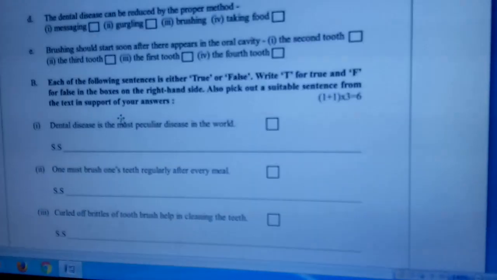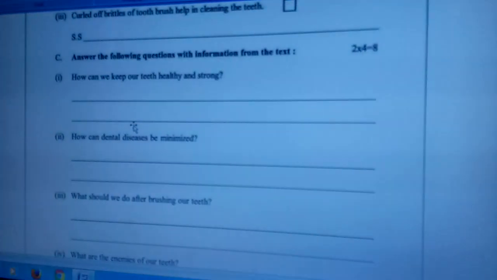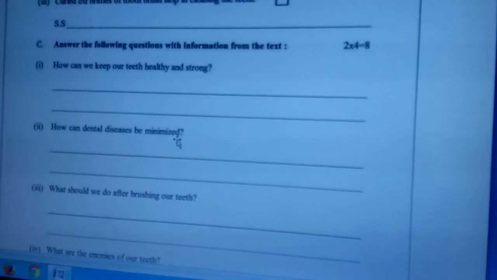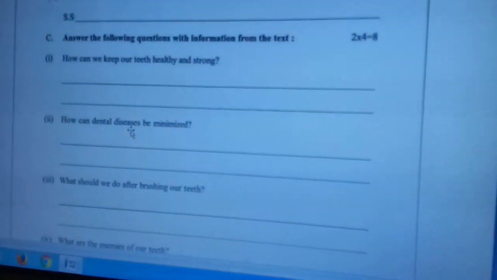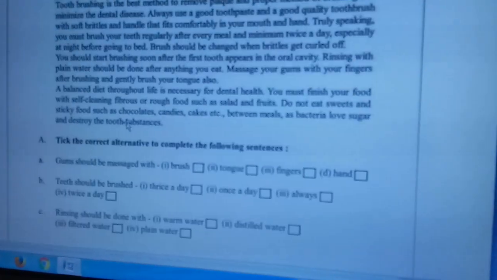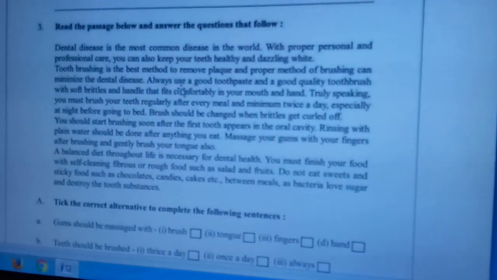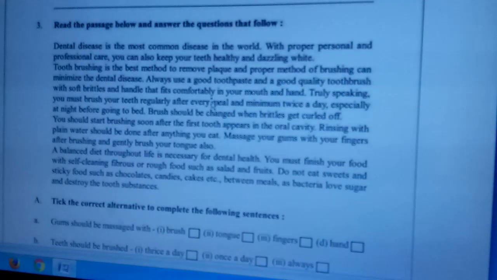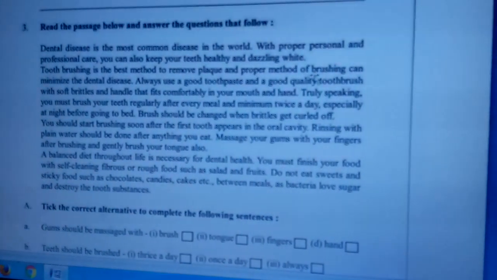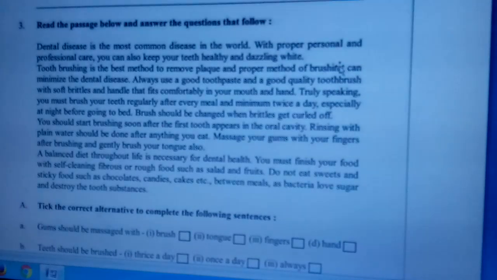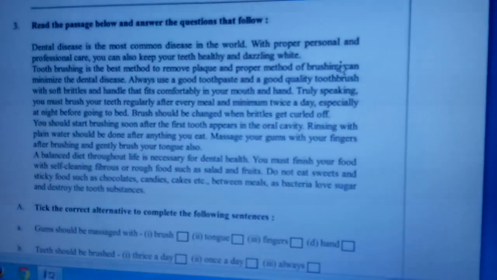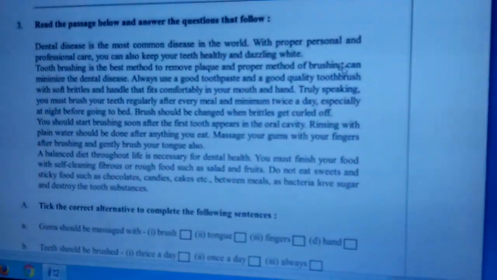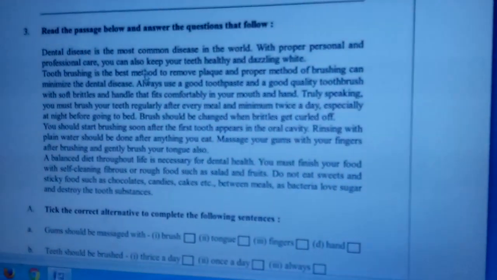So, again, we look at the question. How can dental diseases be minimized? Dental diseases can be minimized. Now come to the clue. Minimized by proper method of brushing our teeth. Okay, you have to add this phrase, brushing our teeth. Okay. Next, come to the third question.